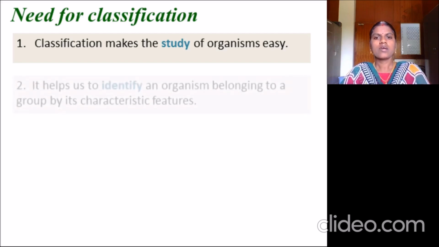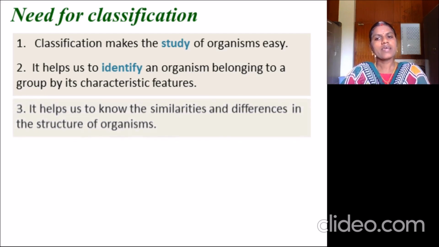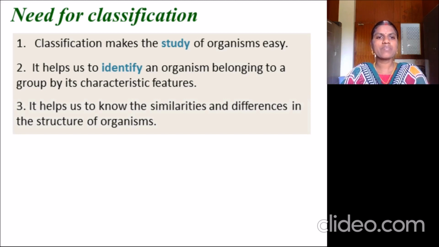Next, if we classify, for example, the tiger and the cat that you had seen, as a domestic and a wild animal, it helps us to identify an organism belonging to a group by its characteristic features. And it helps us to know the similarities and the differences in the structure of organisms.